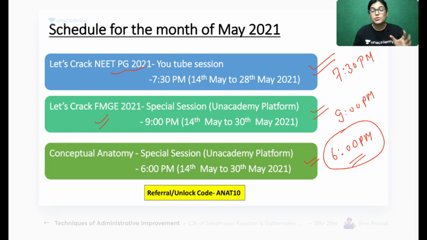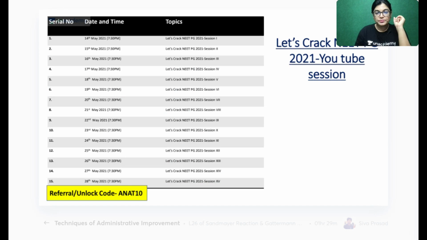Yeah, 6 p.m. is the timing, and this is conceptual anatomy. Today is the lymphoid tissue histology. We will start with the spleen and lymph node.